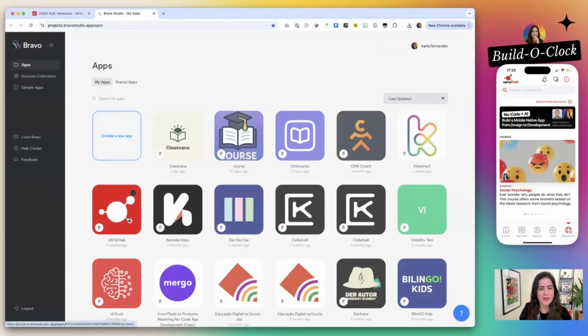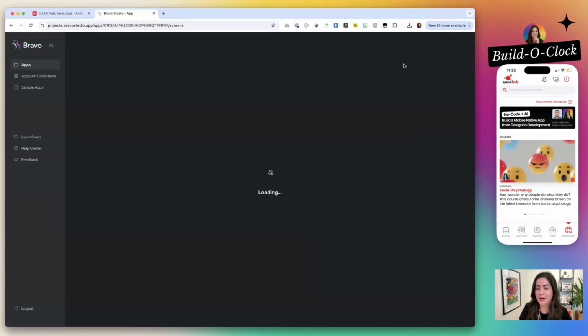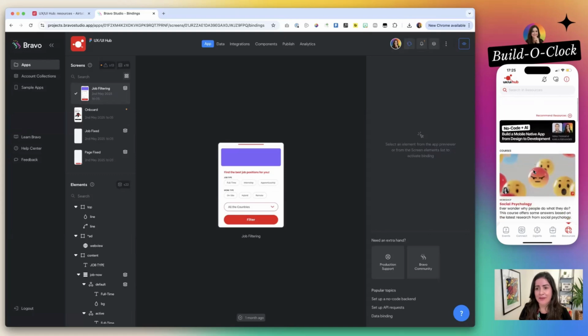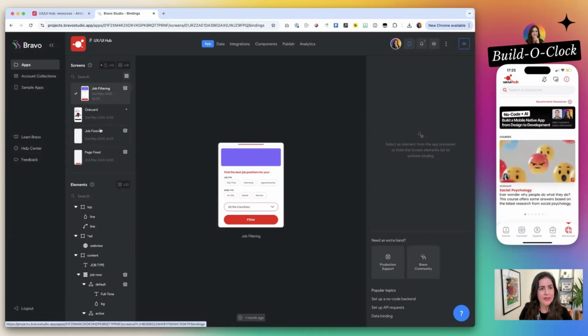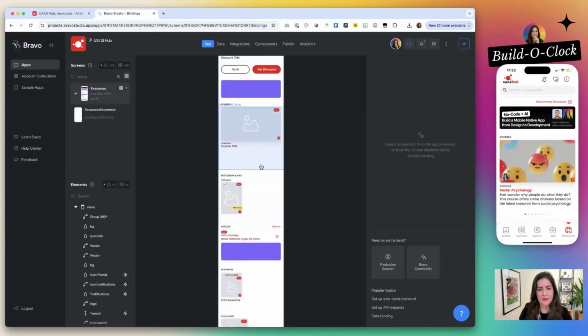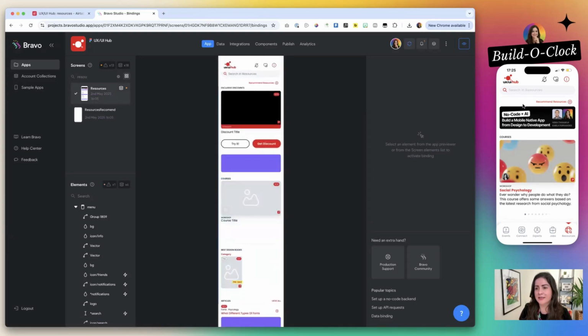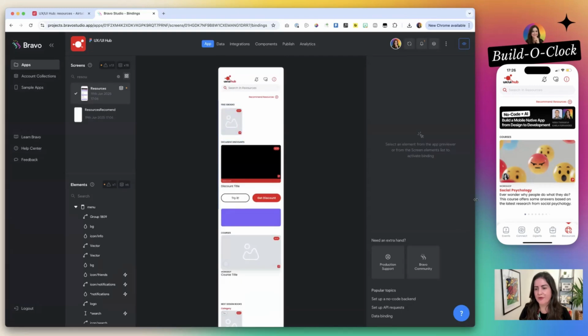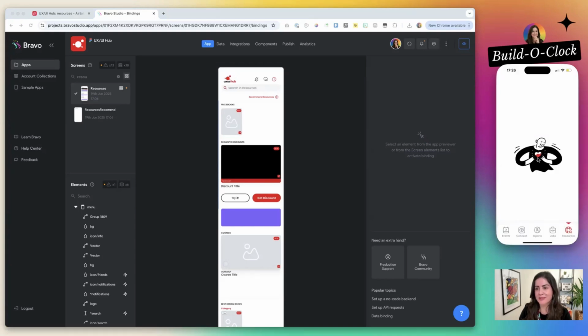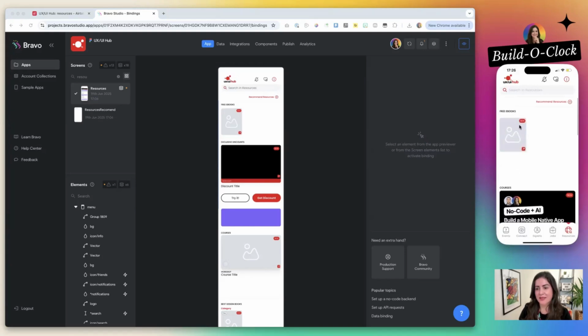So now we are coming here to Bravo, to our app, the UX UI Hub, which you can go and see live happening. So here I have the app live on my phone. I'm going to search for the resource page and we will get a new category here when our design is reloaded. So we see here free ebooks. If I reload my app on my Bravo Vision right now, come to resources, you see I have free ebooks and it's not working. Of course not, because we did not add the data yet.